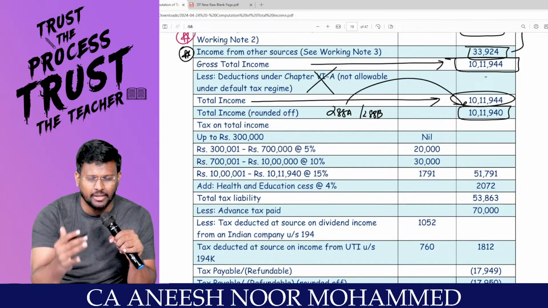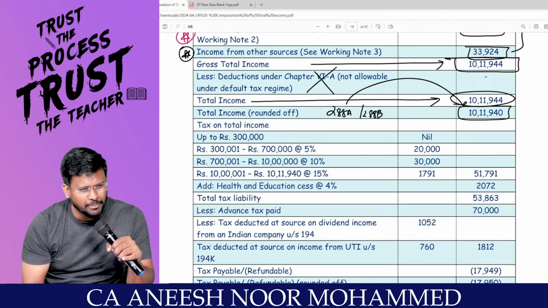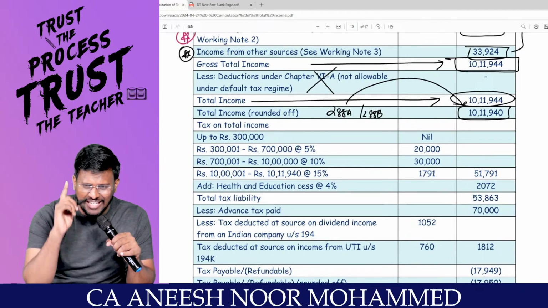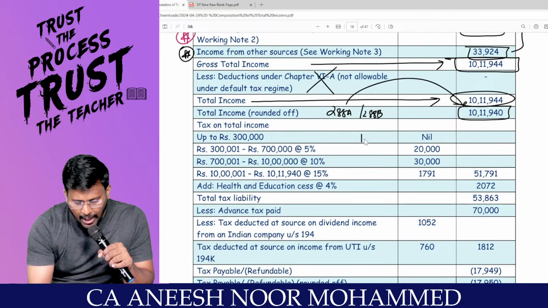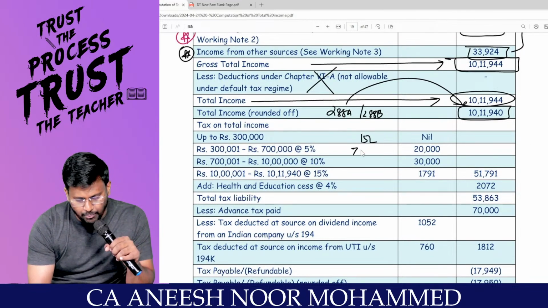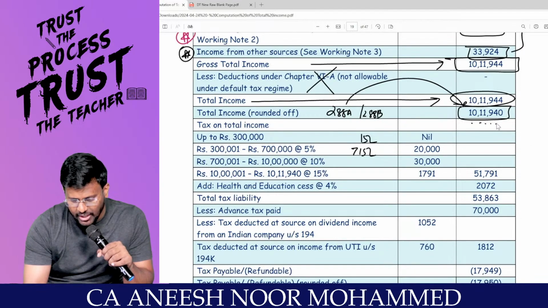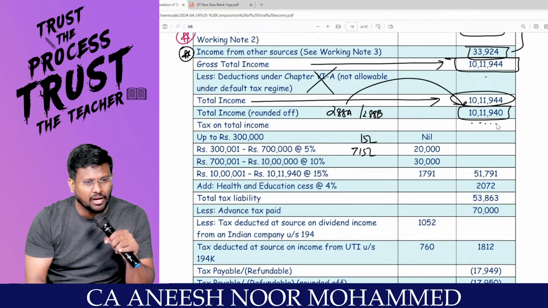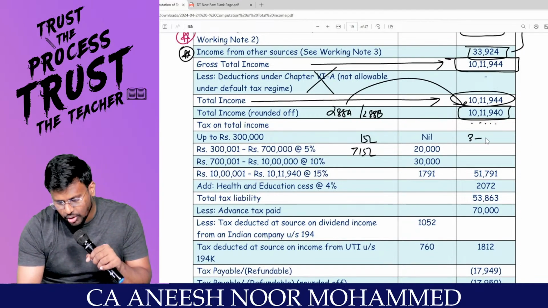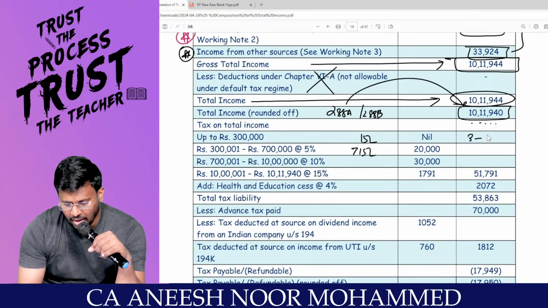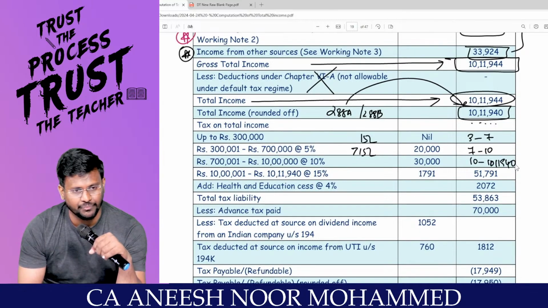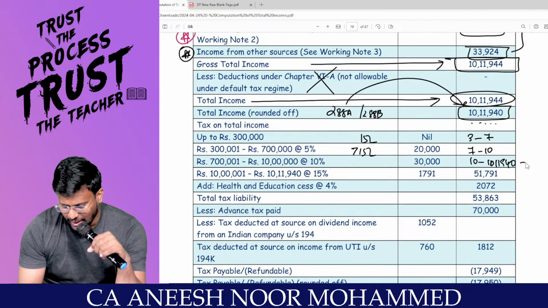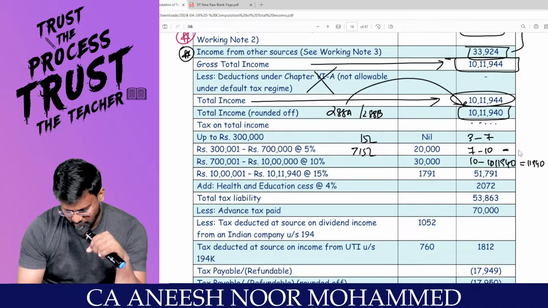Can I proceed? Can I calculate the tax payable? Is the age relevant? Irrelevant. Up to how much lakh? 15 lakhs. More than 15 lakhs. But this guy is only having 10,11,940. Right? Up to 3 nil, 3 to 7, 7 to 10, 10 to 11 lakh. Yes, sir. Here you are getting 10 lakh 11,940.